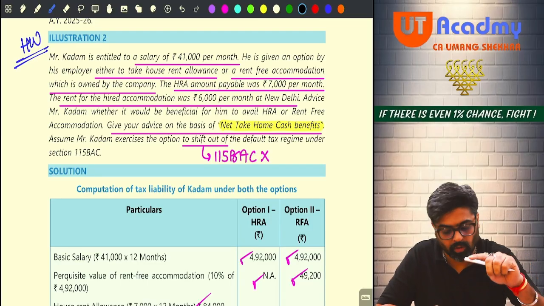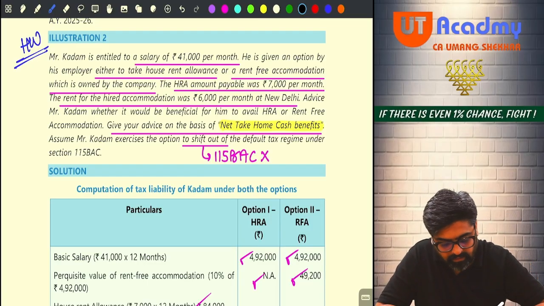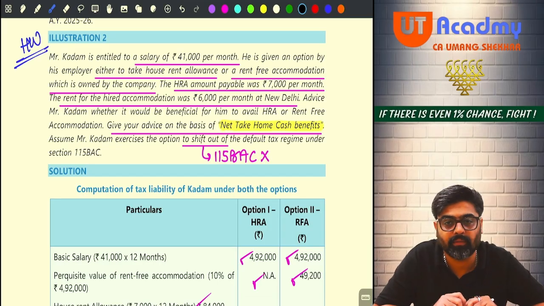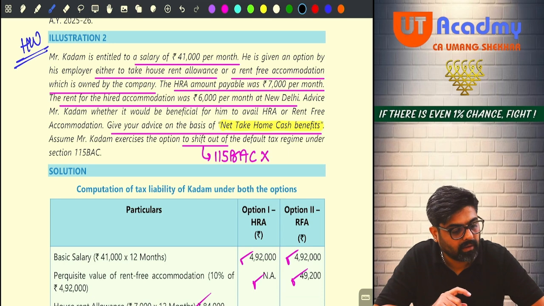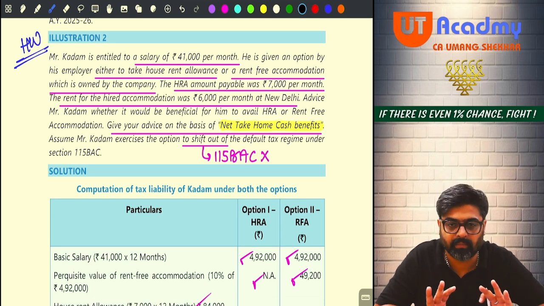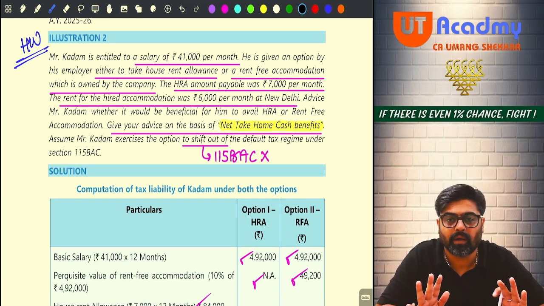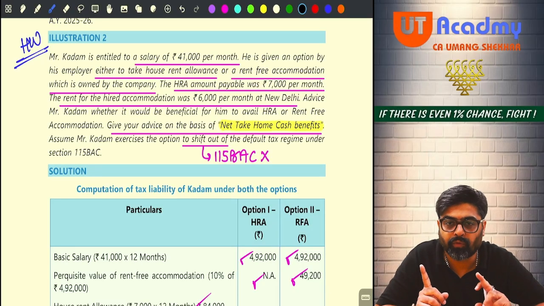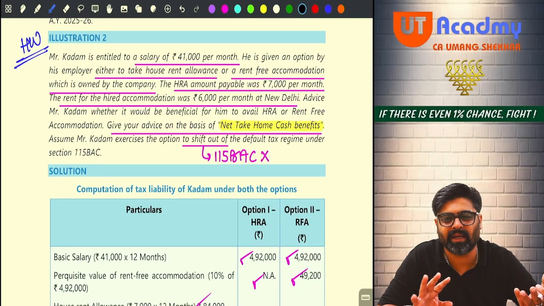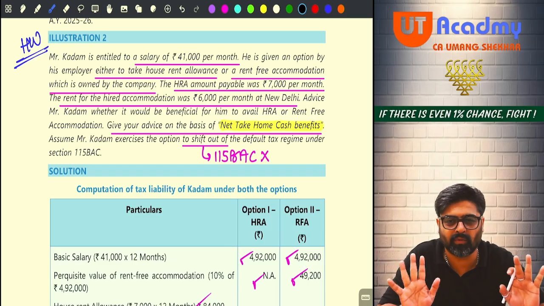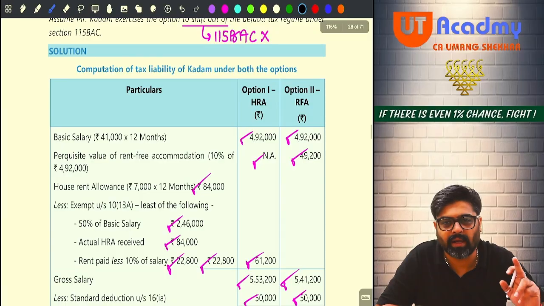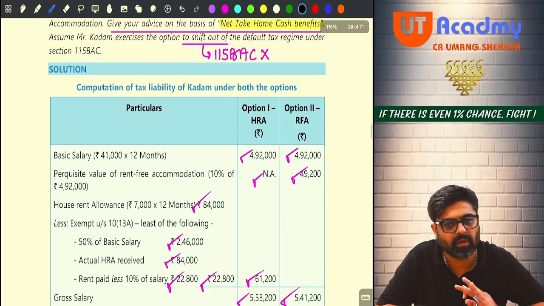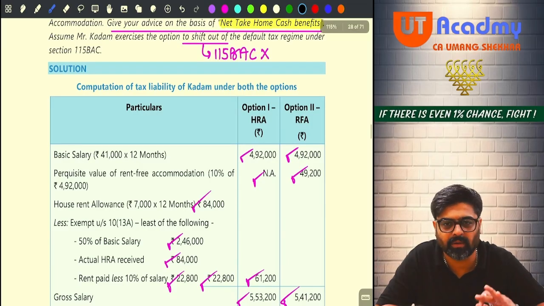Yes or no? Now see, Mr. Kadam is entitled to a salary of 41,000 per month. So 41,000 into 12, 4,92,000 is the basic salary he is going to be paid. Whether you take HRA or you take RFUA, 4,92,000 will be taxable only. So see, basic salary 4,92,000 is taxable. Whether you take HRA or you take RFUA, it will not make any difference. This basic will be taxable under both the options.